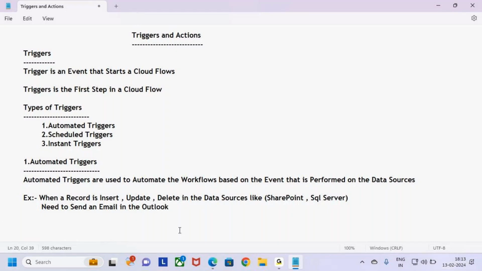Now try to understand when to use these automated triggers: when a record is inserted, updated or deleted in the data source. Let us take the data source as SharePoint. That means when a record is inserted, updated or deleted in the SharePoint list, then I need to send one email in Outlook.